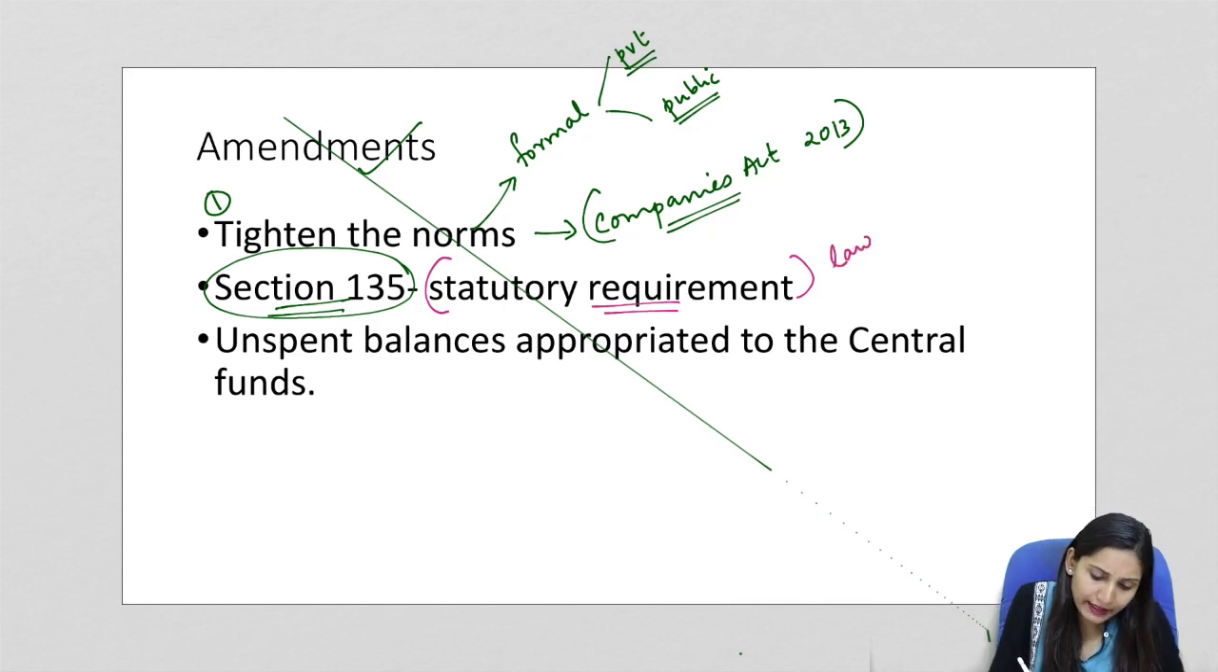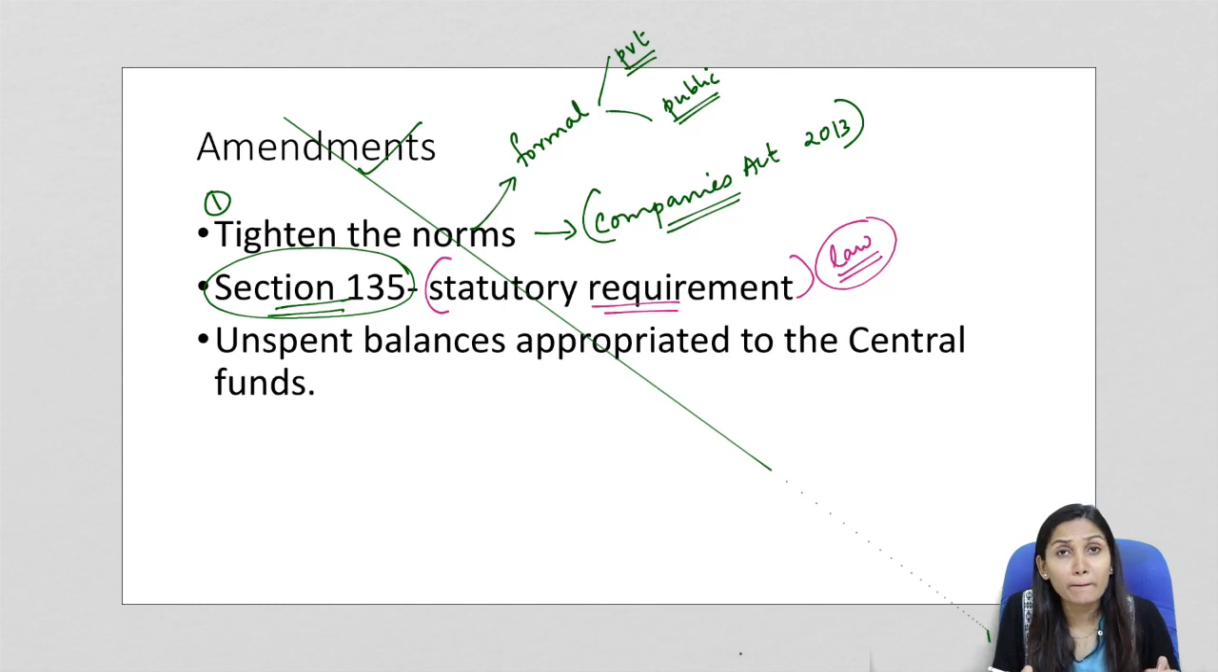That means it will have the backing of law, a legal backing which will make it compulsory for the company. Otherwise, the company will be held liable, with certain liabilities or penalties from the authorities. So this will become a statutory requirement.